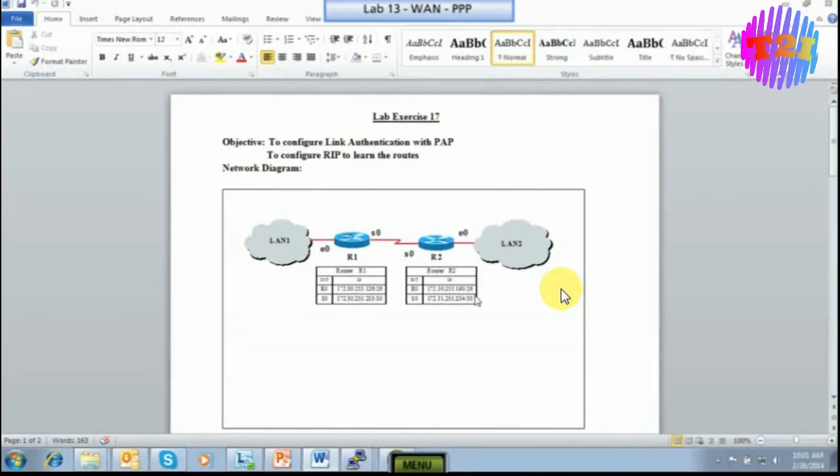In PPP we will learn how to enable PAP authentication, as well as CHAP authentication. Before that, we should learn something related to WAN services. Let us start with that.